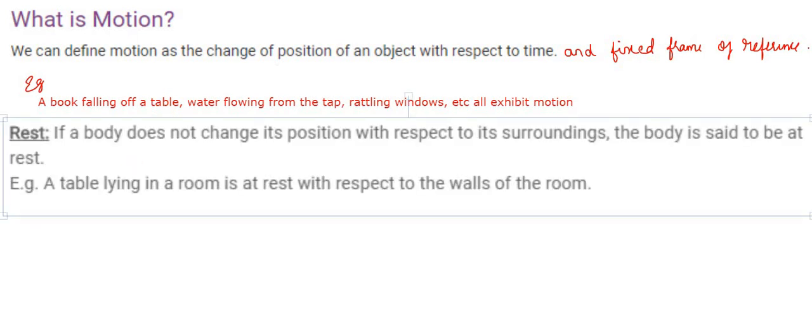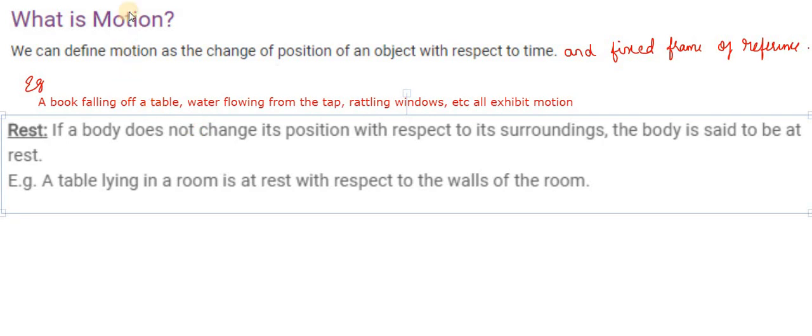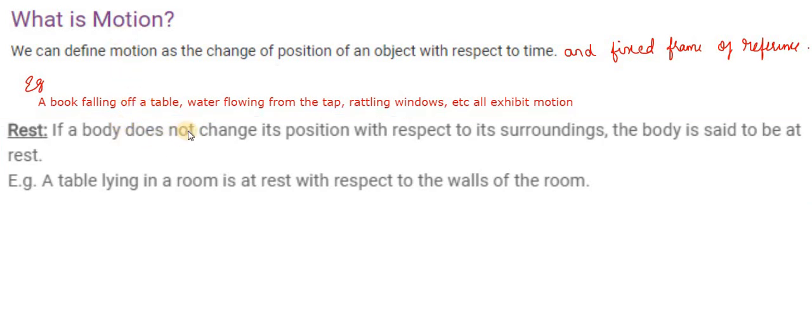So how can we define rest? If a body does not change its position with respect to its surroundings, the body is said to be at rest. Example: a table lying in a room is at rest with respect to the walls of the room. Like that you can give many other examples. I hope all of you understood what we mean by at rest. So this we can say is rest.